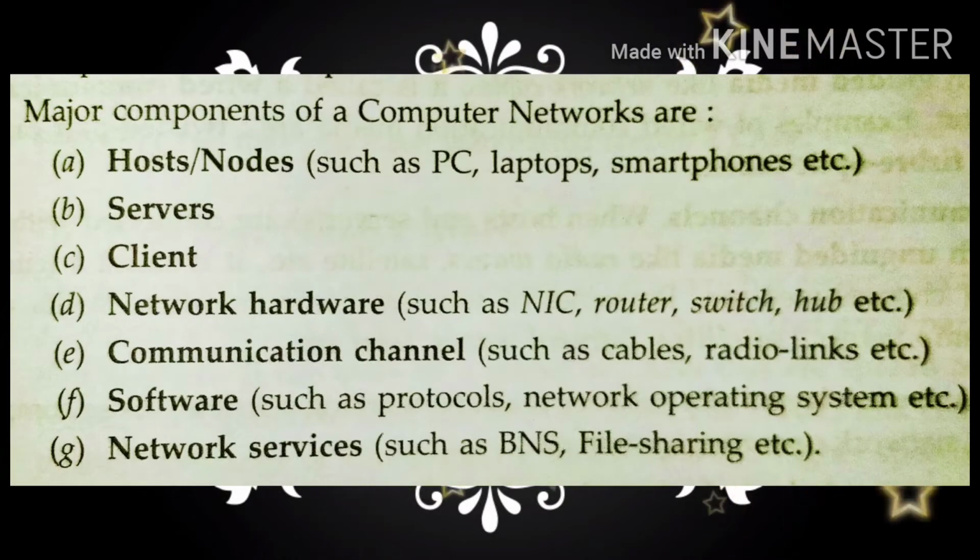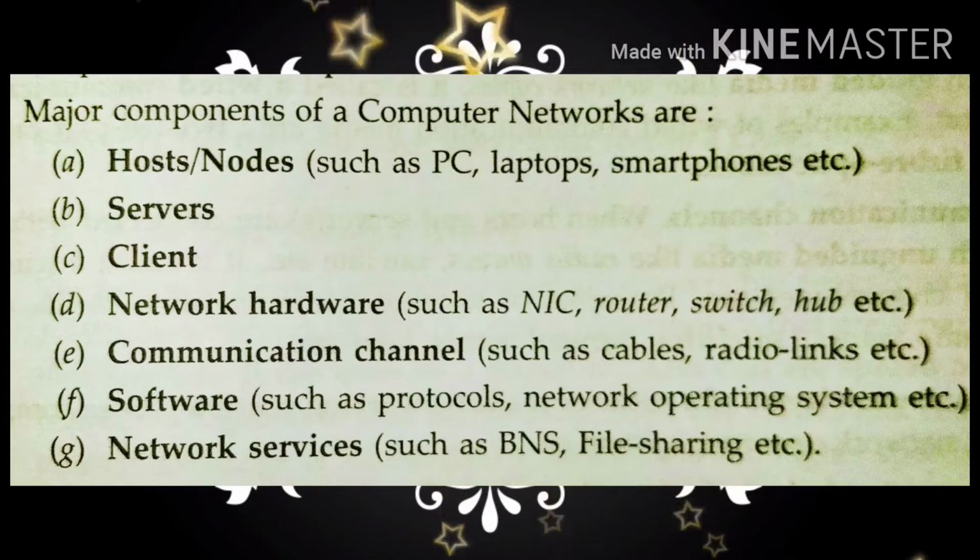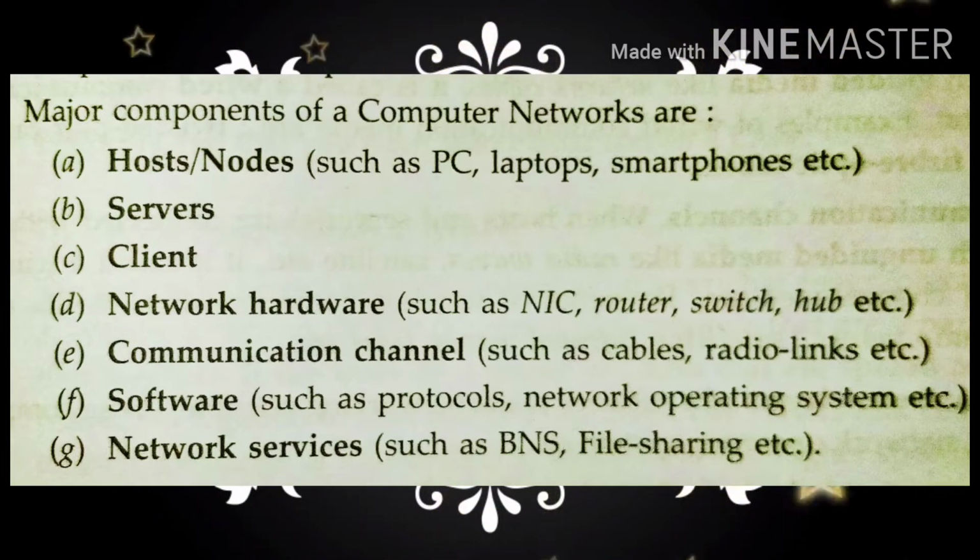Let me check the major components of a computer network. The major components of a computer network are hosts or nodes, that is PCs or laptops or smartphones, which we are connecting to the network. Second one is servers. A server is a computer that facilitates the sharing of data, software and hardware resources on the network.